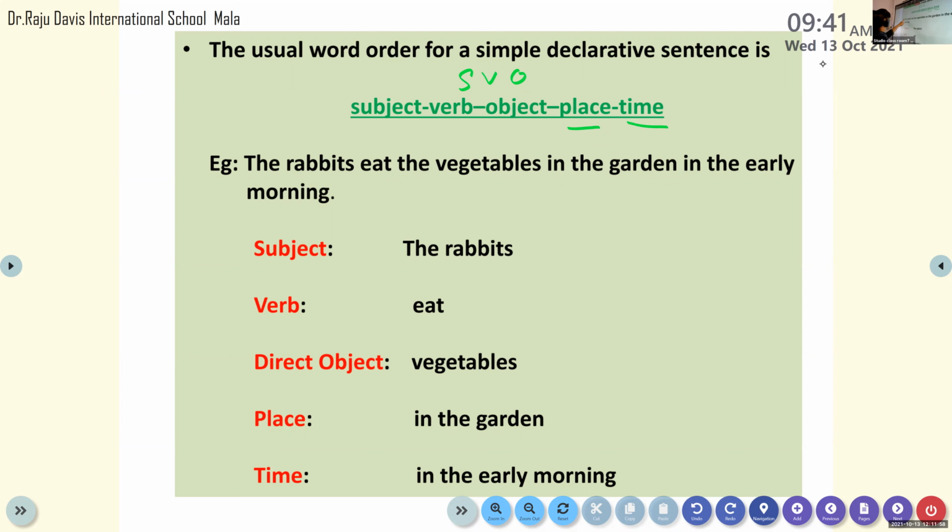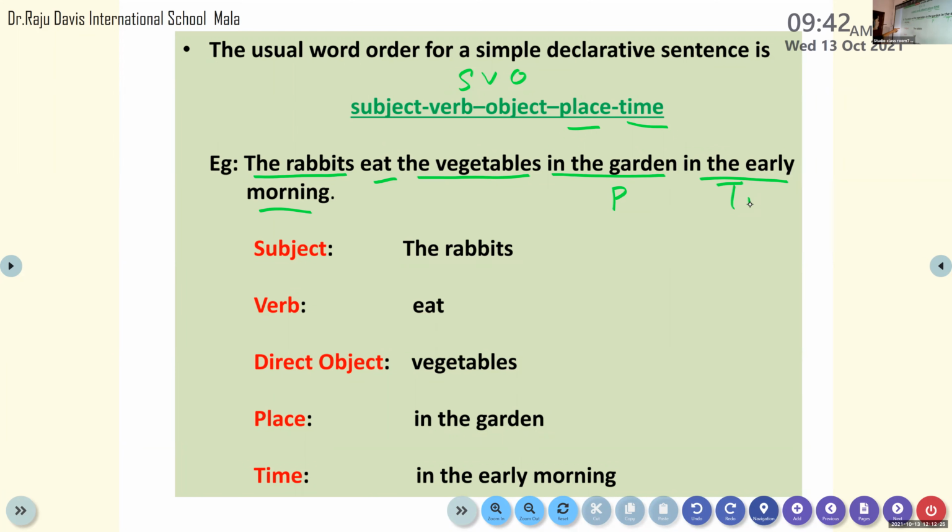So here the rabbits is the subject, eat is one verb, the vegetables is the object, in the garden is place, in the early morning is the mentioning of time, right? So this should be the structure of a declarative sentence. You can use SVO pattern, you can use SVOPT. SVOPT means subject, verb, object, place, time pattern.